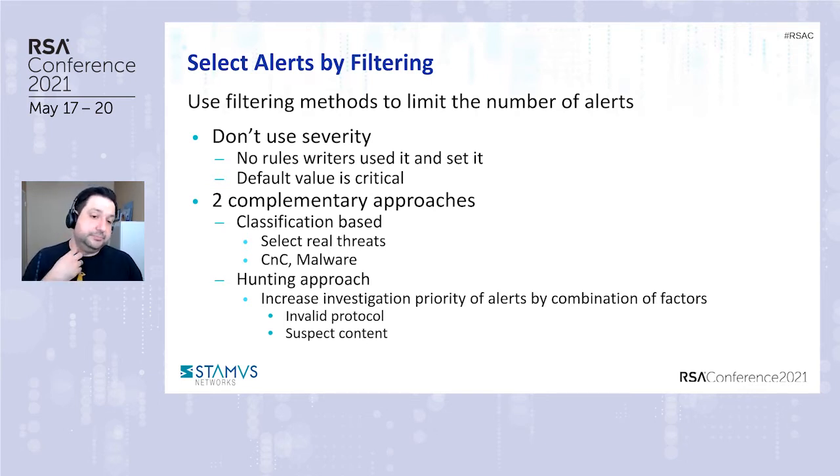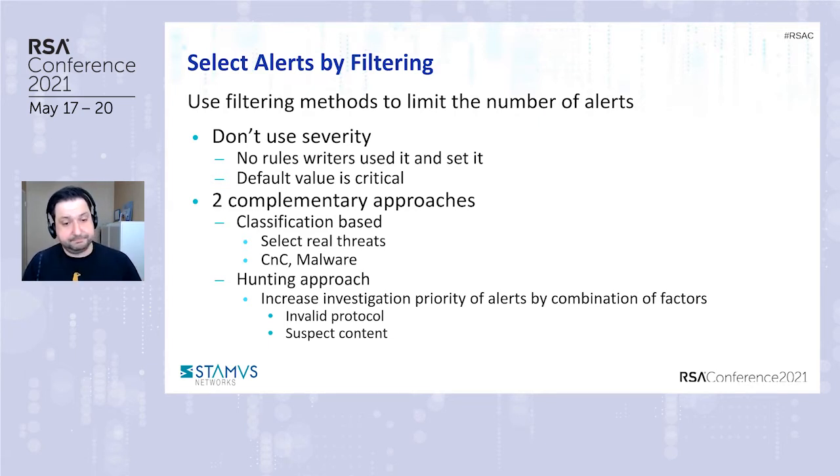For example, don't use severity, because it could be misleading. What's a high severity category for my network might not necessarily be that severity for your organization. Rule writers don't all use it and set it consistently, especially considering there are different sources of rule set providers nowadays. The default value is actually critical when you use severity.